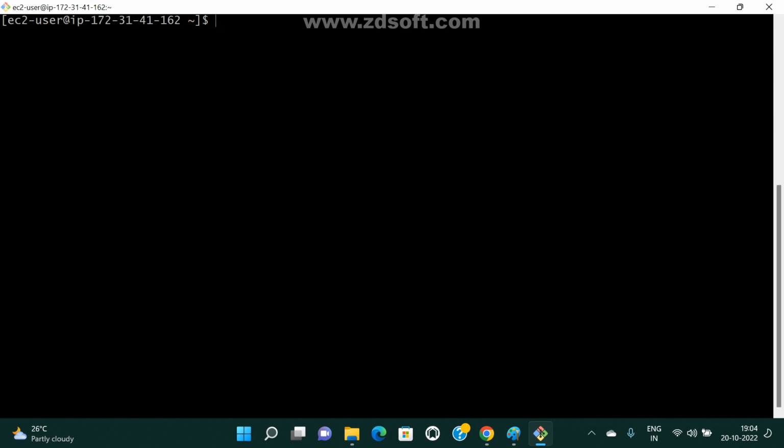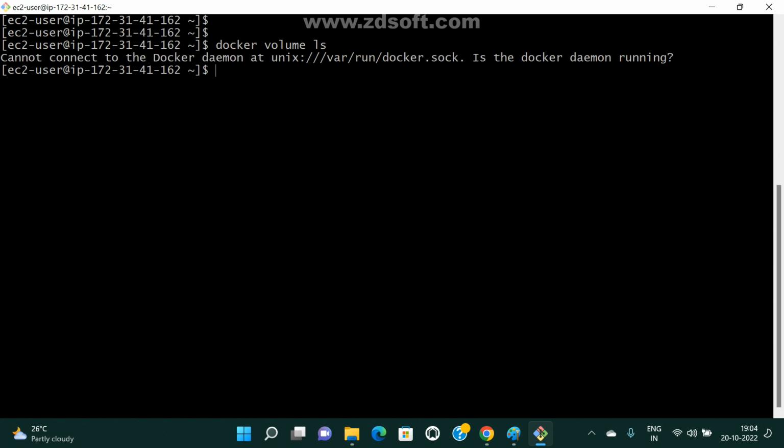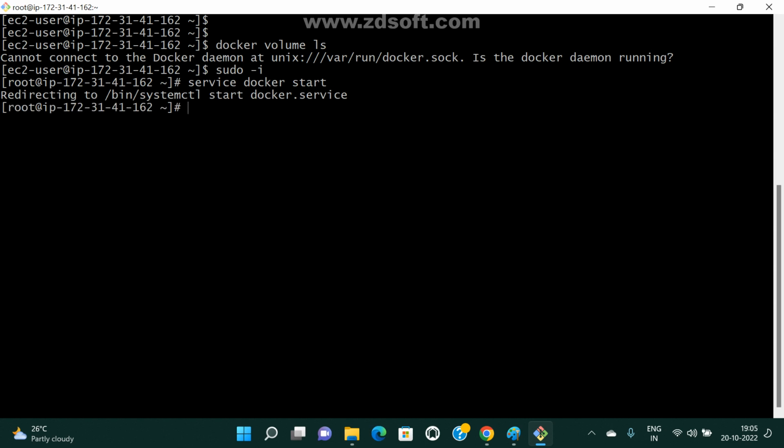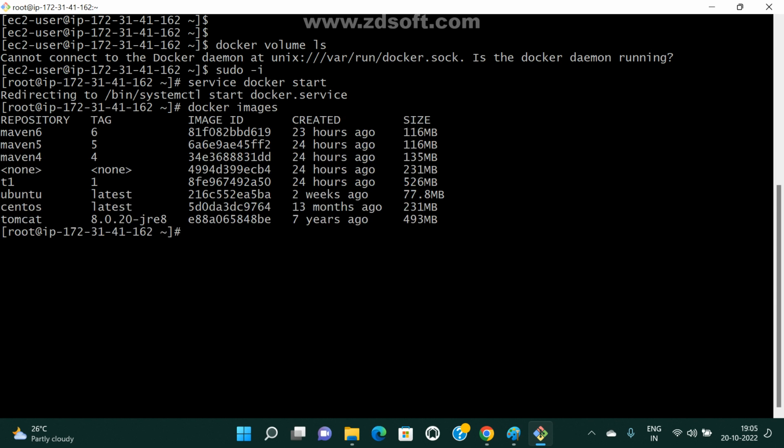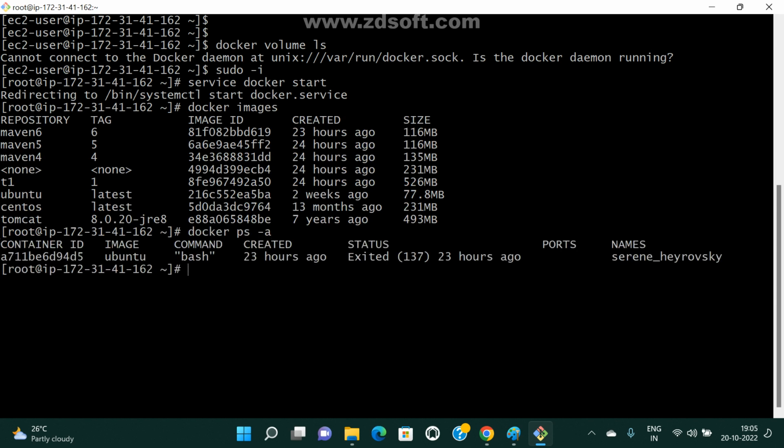Okay. Yesterday I created a few volumes. Docker volume ls will display them. First let me run sudo -i and start the Docker service. Next I want to check docker images, how many images we have. I have only one image. Let me check docker ps -a and remove the container: docker rm with the container id, just copy and paste it.